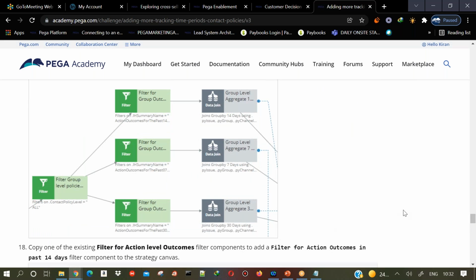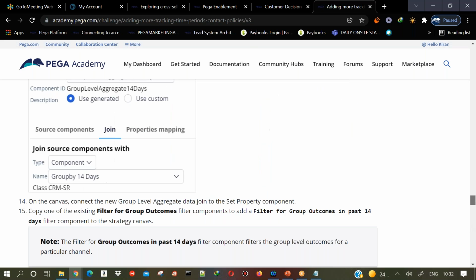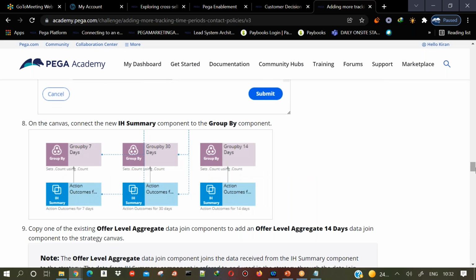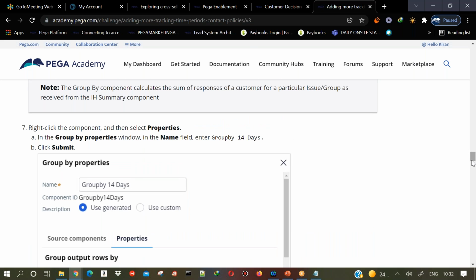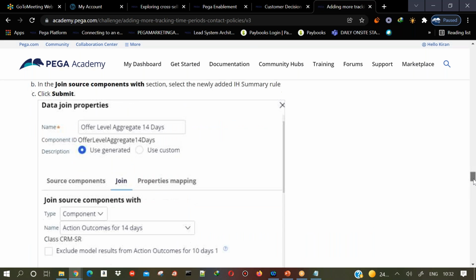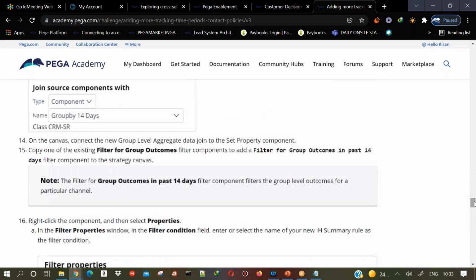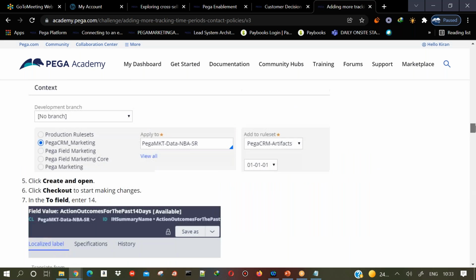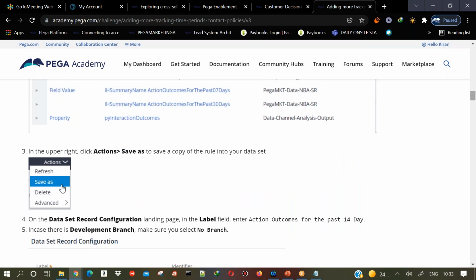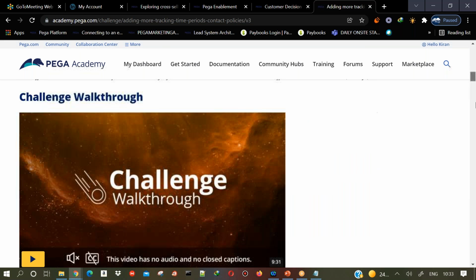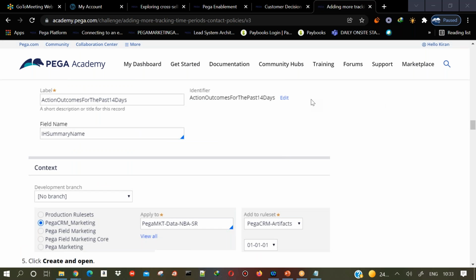So actually, this is what you are doing here, right? Interaction history summary. As I told you, how do you get last 5 days, last 3 days? We have a recommended way of retrieving the data from interaction history, which is called the interaction history summary component. You will make use of this component and you will be modifying these details. So if you follow this, you can learn some strategy components also. I just pasted it there.